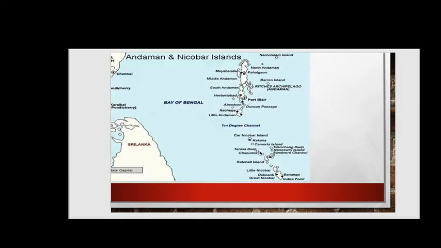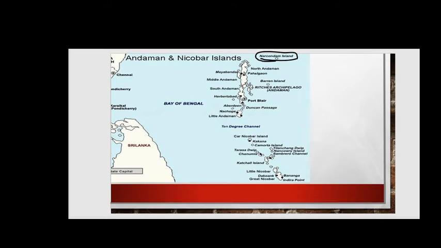Particularly, this is your entire Andaman and Nicobar Islands. North of the Andaman, so it is your Andaman Island, right friends? Can you see this? North of Andaman, this is North Andaman, right? So what are the important locations in the Andaman and Nicobar? We will see them here roughly.